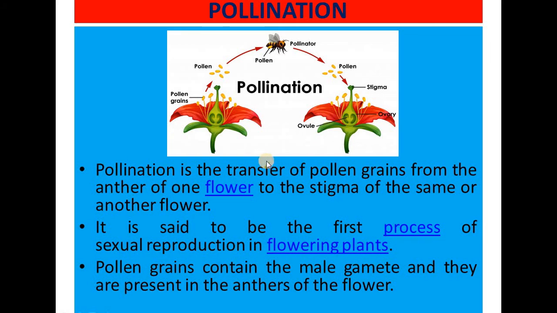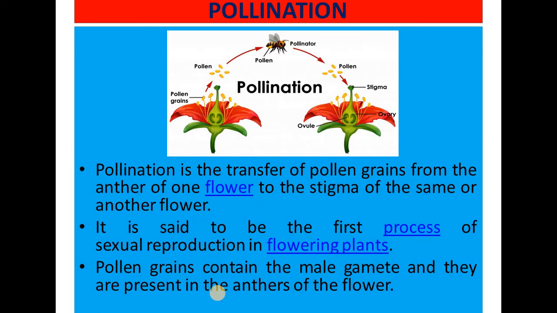Pollination is the transfer of pollen grains from the anther of one flower to the stigma of the same or another flower. Sometimes pollination occurs in the same flower also. That means the pollen grains may be transferred from the stamen to the stigma in the same flower like this. But in this case you can see it is going to be transferred to another flower. Both cases are the pollination process.